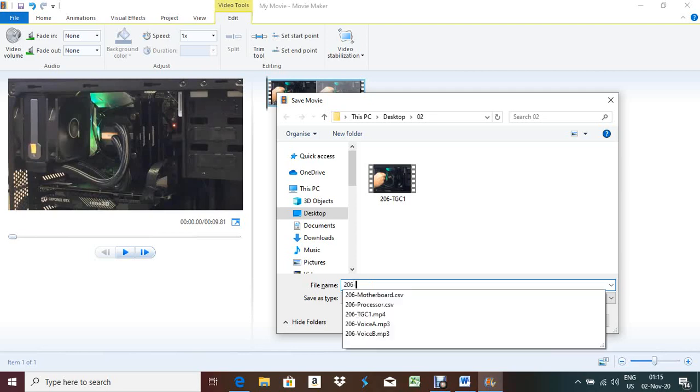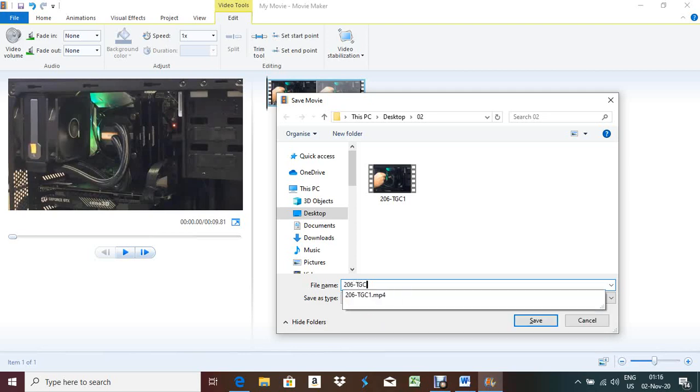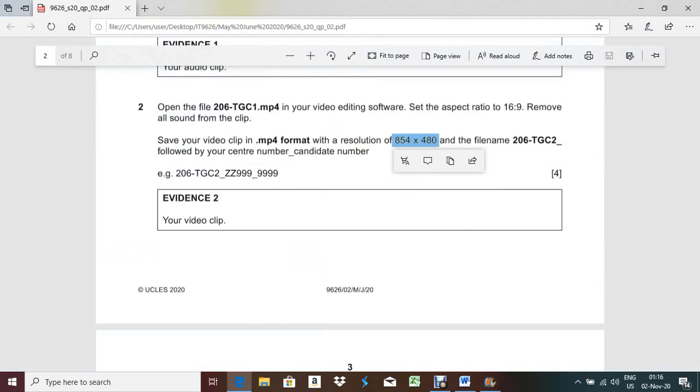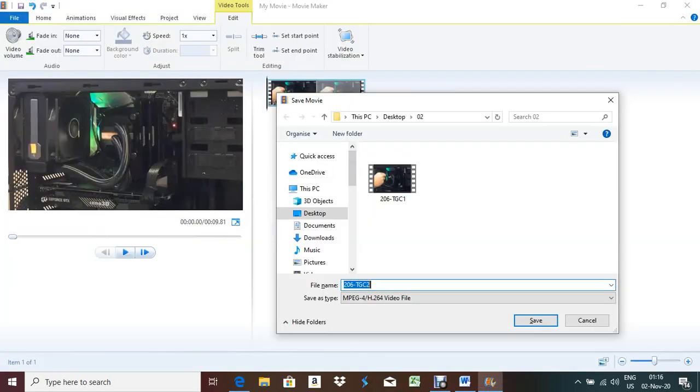So for computer, and what will be the name, 206 hyphen TGC2 underscore, followed by underscore your center number SA139 and candidate number 1234, and then click on save.